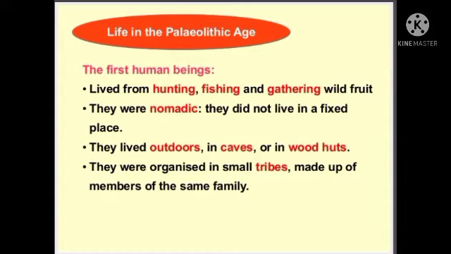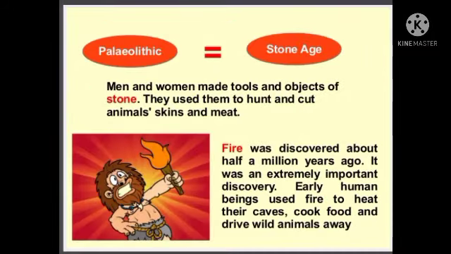Okay, in the prehistoric period. Next, Paleolithic and Stone Age. So they are comparing Old Age and Stone Age. In this age, men and women made tools and objects of stone. With stone, they made tools and objects because they used to hunt and cut the animals' skin and meat. If they made sharp stone tools, it would be easy to cut the animal skin and get the meat easily. That's why they made sharp stone tools.